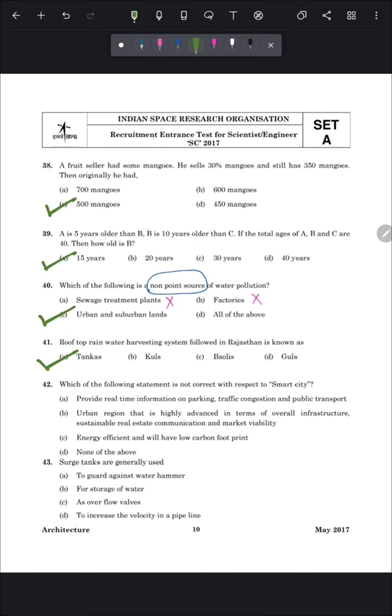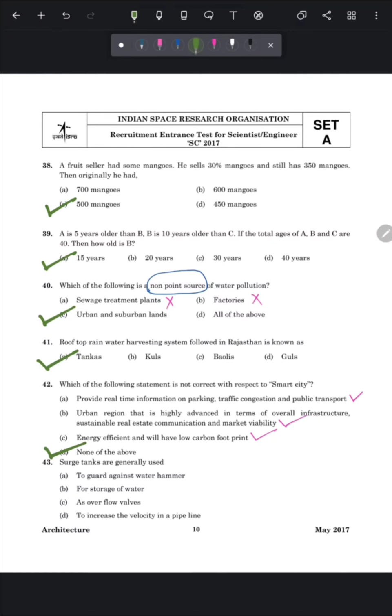So let's see the statements one by one. Provide real-time information on parking, traffic congestion and public transport. So this is generally a part of smart city. Urban region that is highly advanced in terms of overall infrastructure, sustainable real estate, communication and market viability. So it is also a part of smart city. Energy efficient and will have low carbon footprint. So this is the goal of smart city. So the answer is none of the above, because all the other options are correct with respect to the smart city.